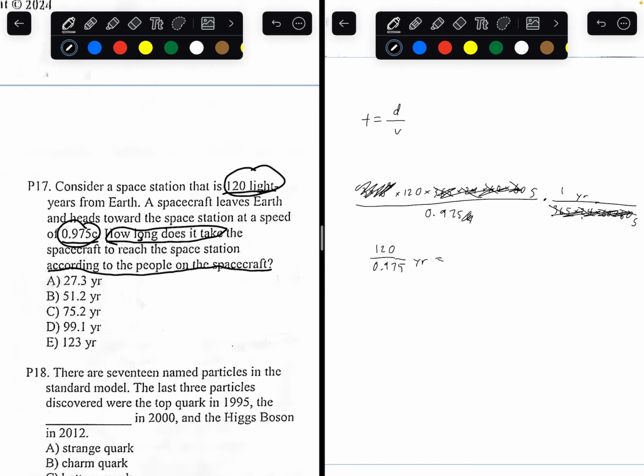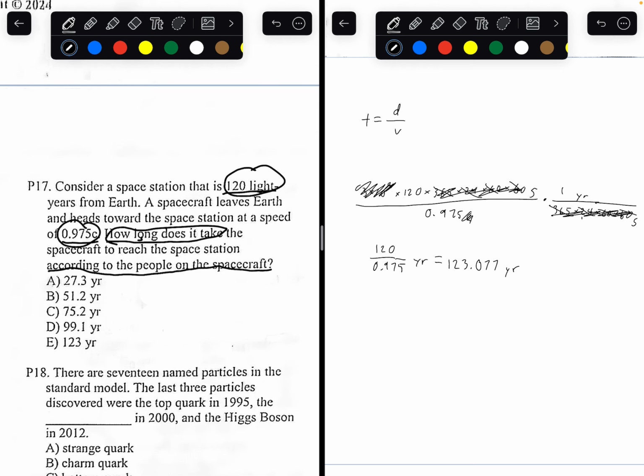So that means the time it took for the spacecraft to reach the space station is going to be 123.077 years. That's how long it took for the spacecraft to reach the station. But that's not the observed time. That's the actual time. We want to find how long it takes according to the people on the spacecraft. They experience a different time because they're traveling on a moving spacecraft near the speed of light.